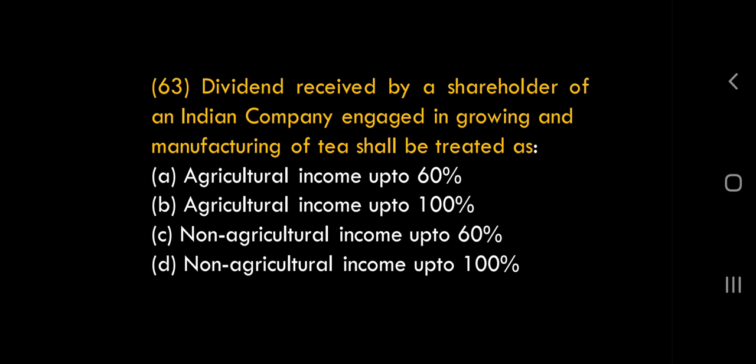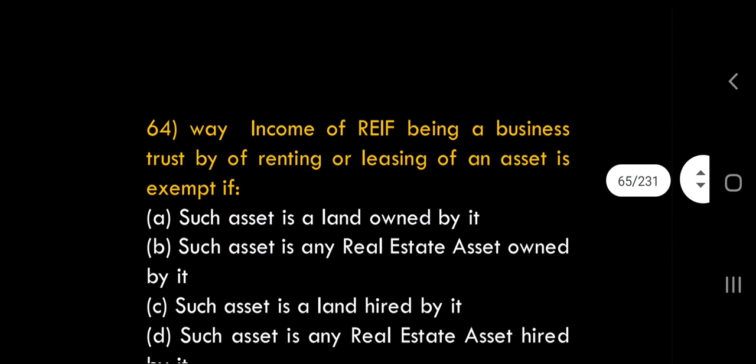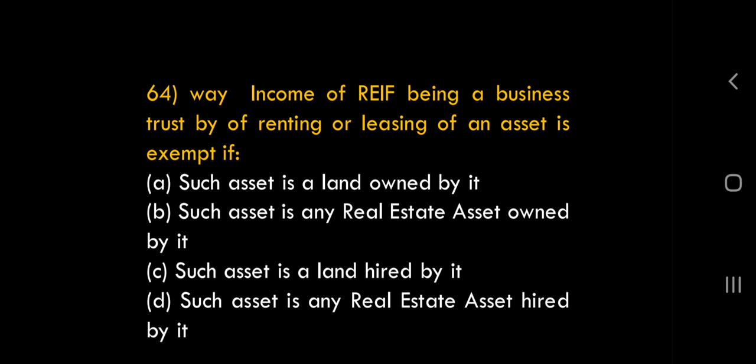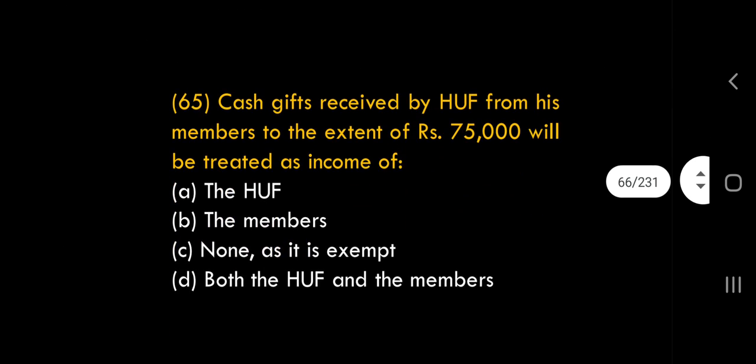So if Ganesh receives dividend, what is the answer? It is 100% non-agricultural income for Ganesh. For Tata Tea, it is 60-40. So for Ganesh, the investor who is receiving dividend, non-agricultural income up to 100%. D is the right answer. Come on, next question, 64th. This is not for you. This is something for final, so we'll not discuss this. Not from your syllabus.